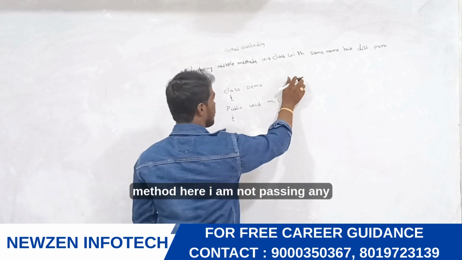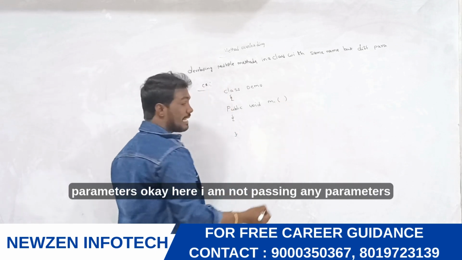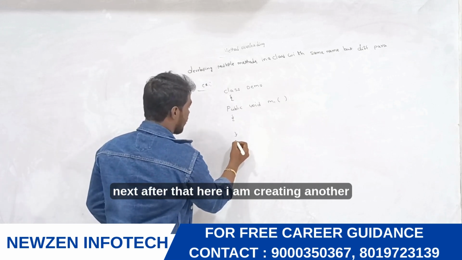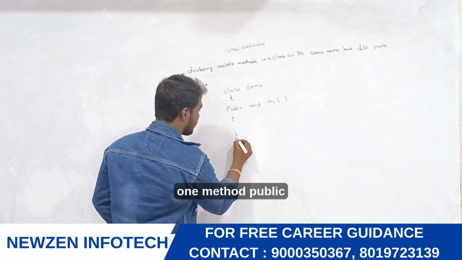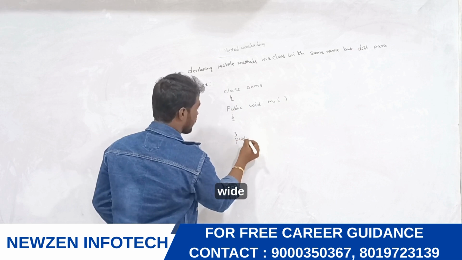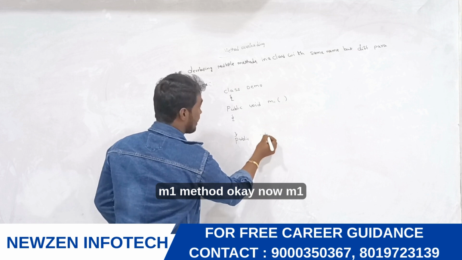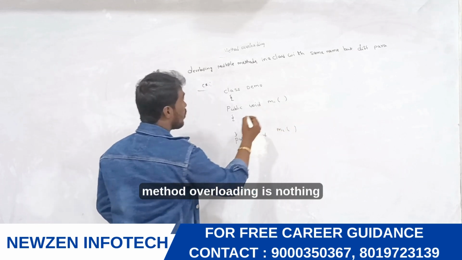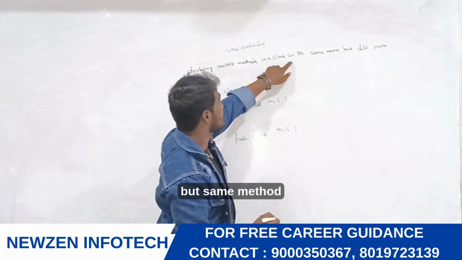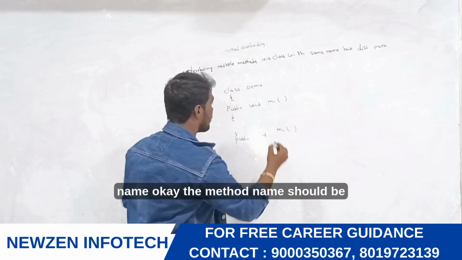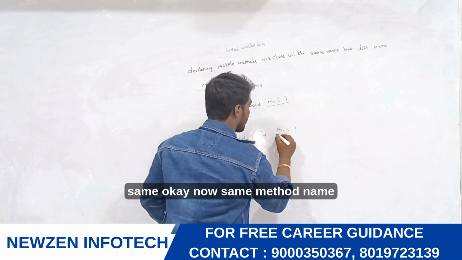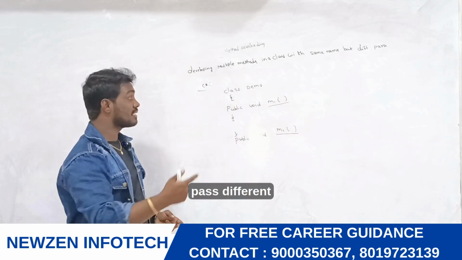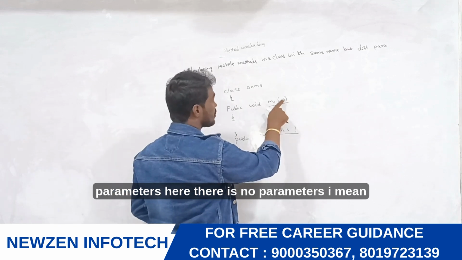In that em1 method, I am not passing any parameters. Next, I am creating another method, public void em1 method. Method overloading means the method name should be the same, but we have to pass different parameters. Here there are no parameters.